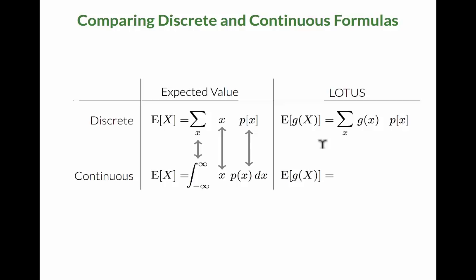So, what do you think the continuous version of LOTUS will look like? Again, the sum over x becomes an integral from minus infinity to plus infinity, the g of x stays the same, and the PMF becomes the PDF times dx.